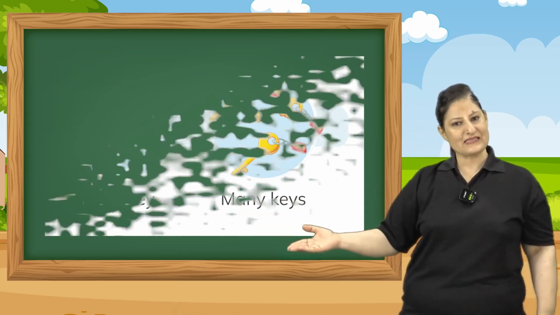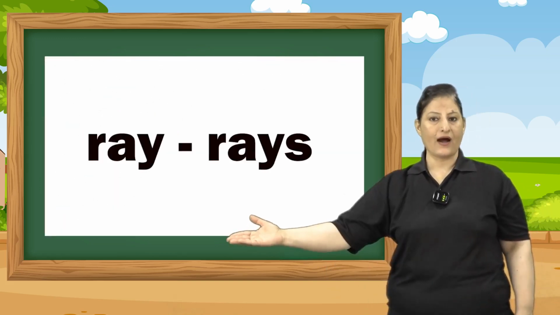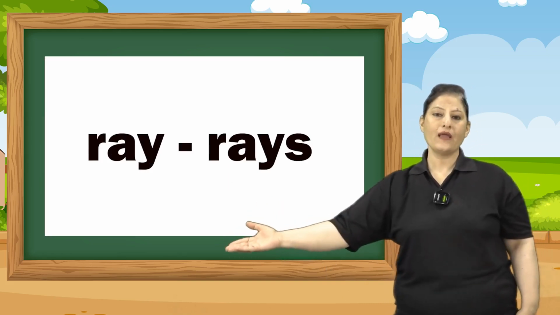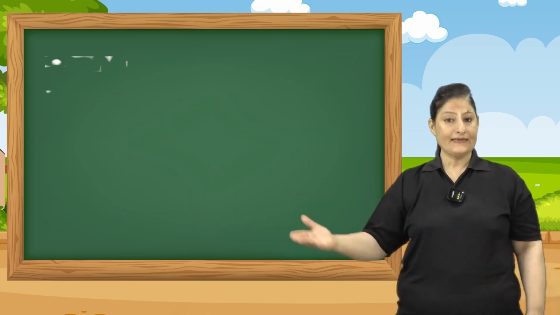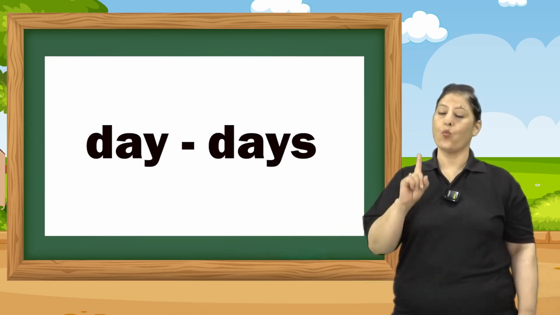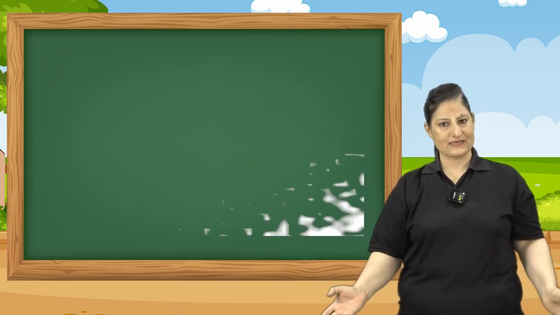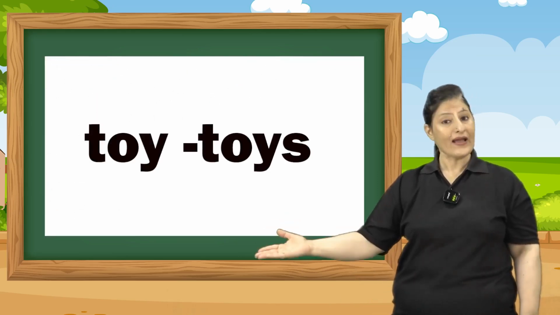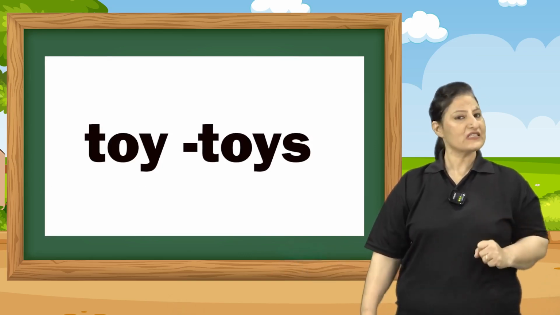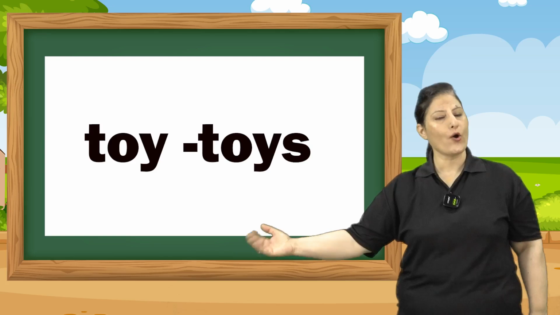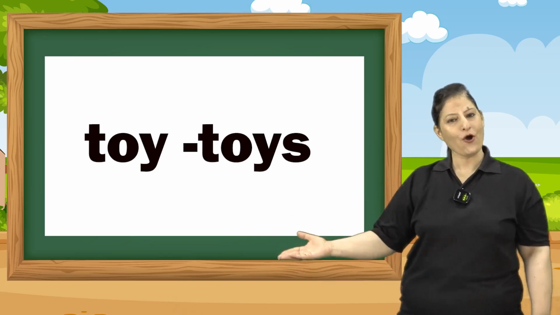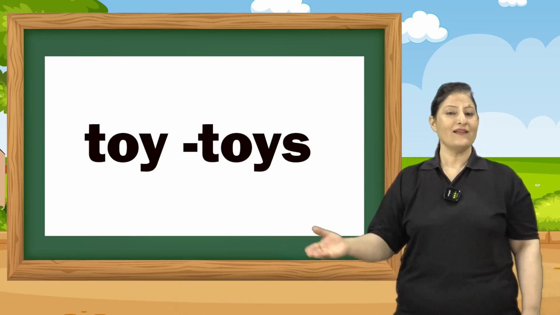Similarly, ray. R-A-Y, ray. Ray, rays. Day, D-A-Y, day, days. One day, many days. Toy, it has Y at the end and a vowel O. So we will add S to it to make it toys. Toy, toys.